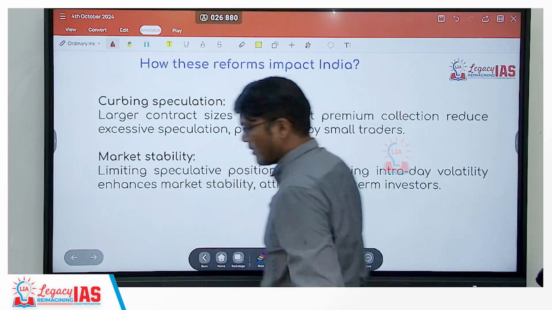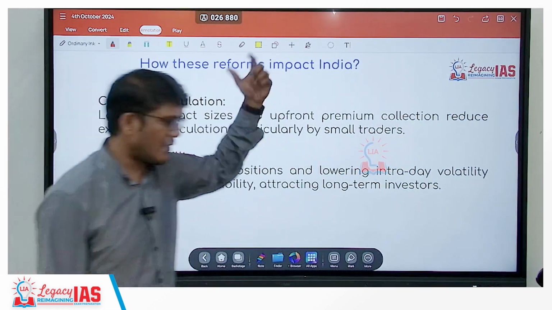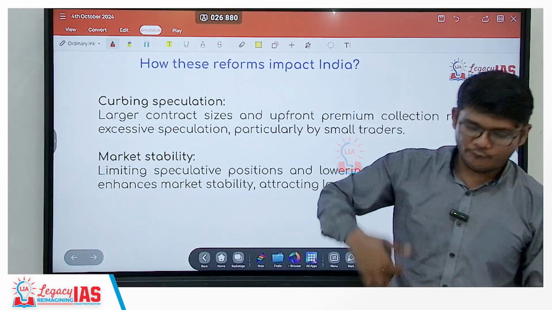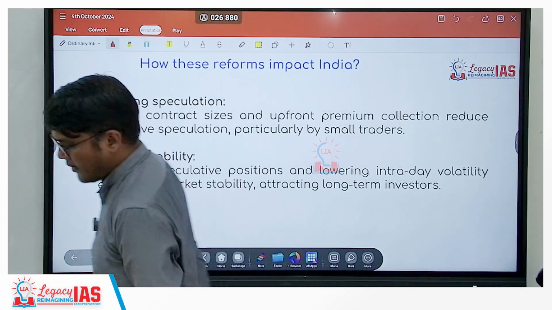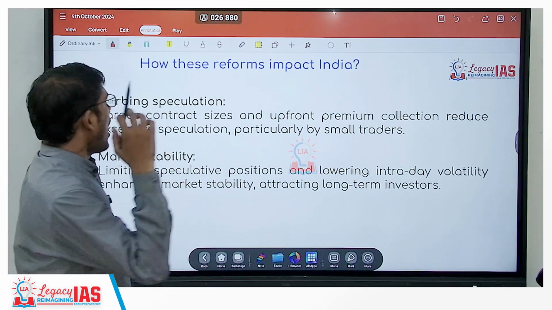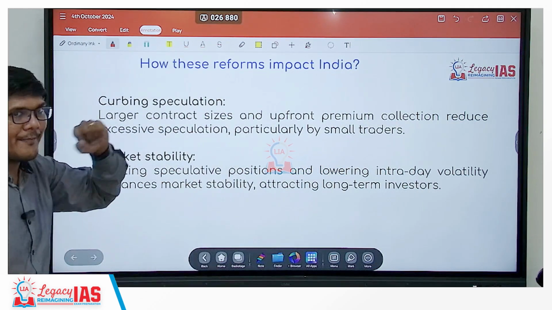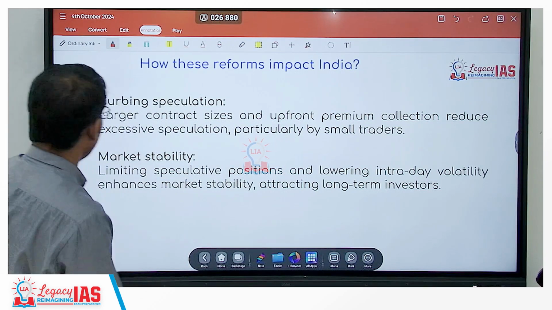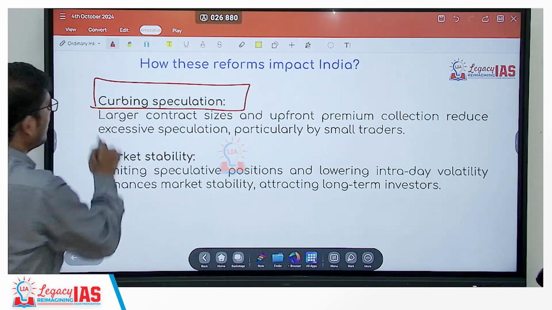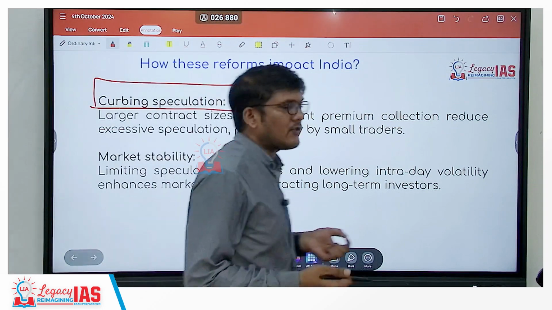Now after these reforms are implemented, because there are different dates of implementation, November 2024, February 2025, April 2025, how are these reforms going to impact India or the Indian securities market? First thing is curbing speculation. We have seen speculative tendency would be reduced.